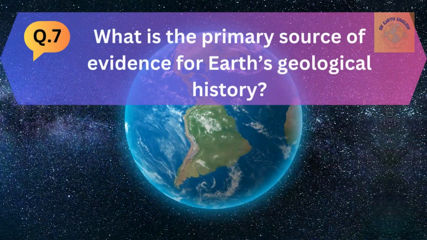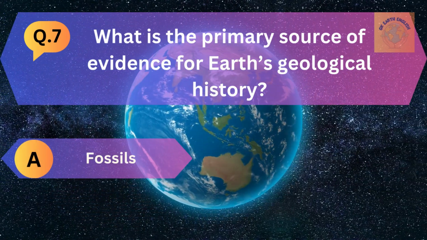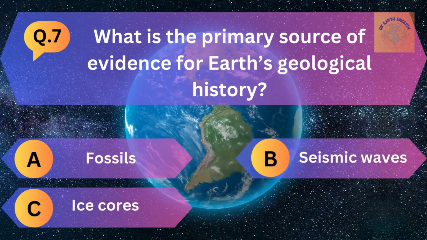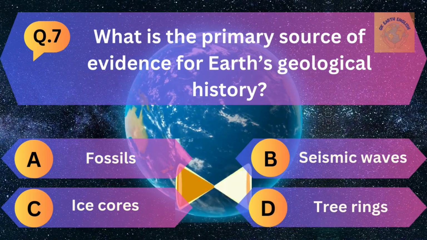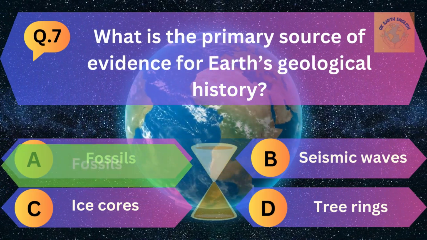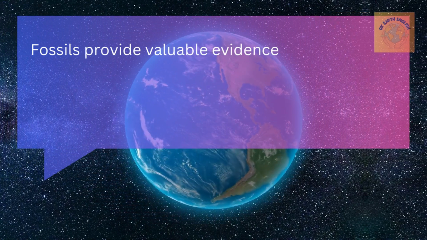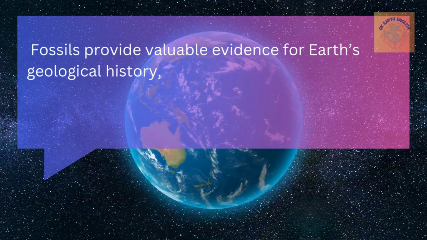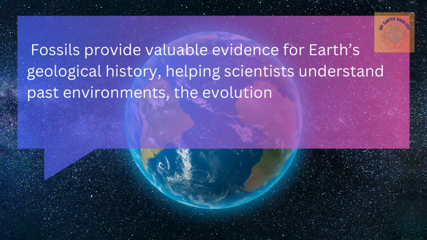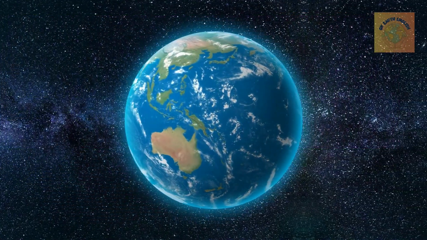Question number 7. What is the primary source of evidence for Earth's geological history? A. Fossils, B. Seismic waves, C. Ice cores, and D. Tree rings. The correct answer is fossils. Fossils provide valuable evidence for Earth's geological history, helping scientists understand past environments, the evolution of life, and the changing Earth over time.